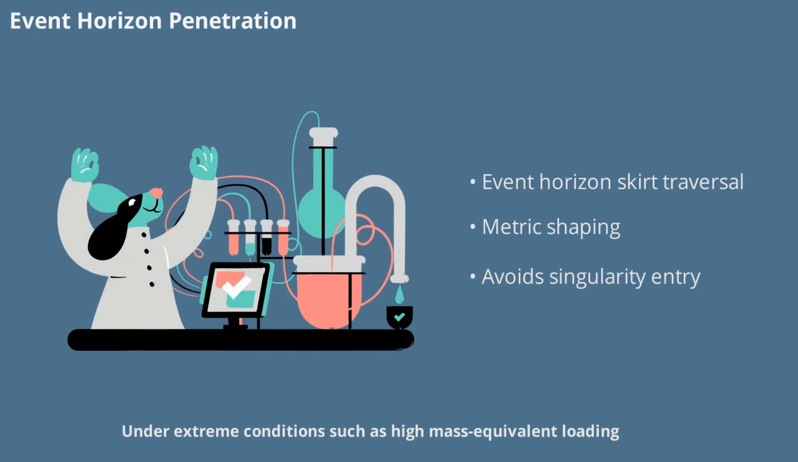Under extreme conditions, such as high mass-equivalent loading, local event horizons may form transiently within the system. However, the AEON-CASIMIR architecture is designed so that the Casimir cavities remain external to these horizons, thanks to precise metric shaping. This allows the system to traverse the so-called horizon skirt without entering a singularity, opening up new possibilities for controlled exploration of extreme gravitational environments.